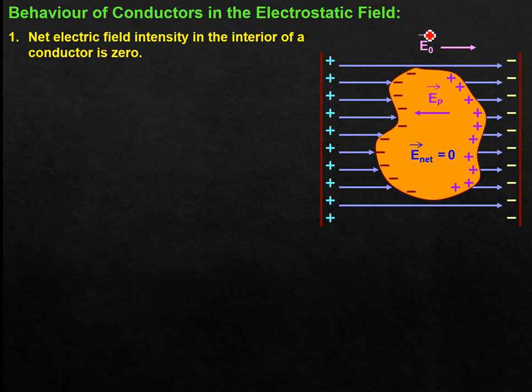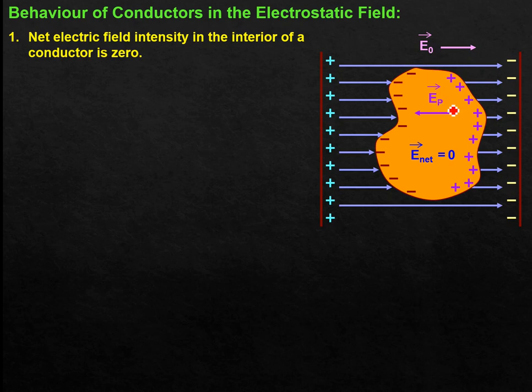At that moment, if I want to know E net inside, the total resultant electric field inside, what will it be? There are two electric fields: one is the external electric field, the other is the electric field due to the polarization process caused by this external field. So E net will be E naught plus EP, but since they are vector quantities with opposite directions, it will be E naught magnitude minus EP magnitude.